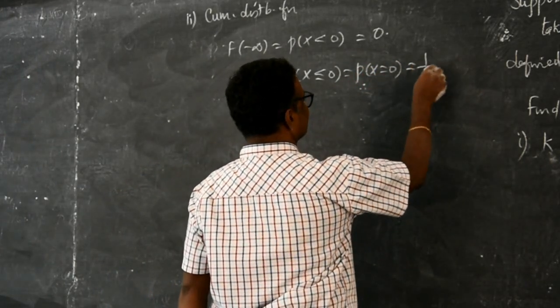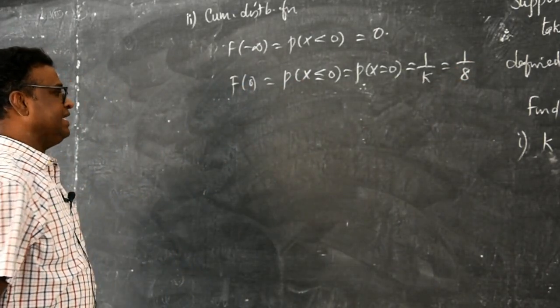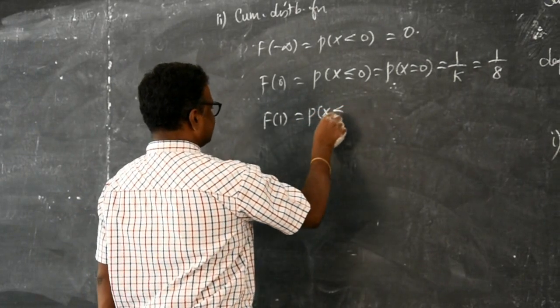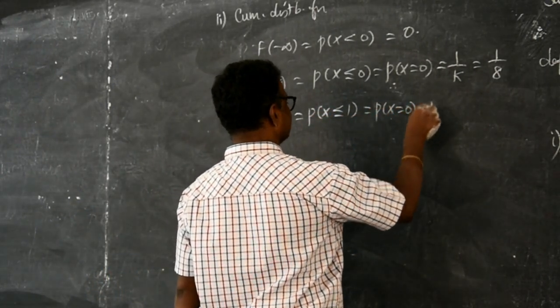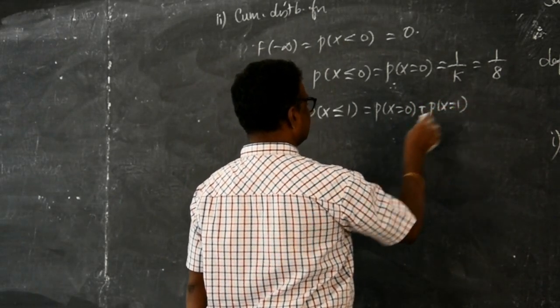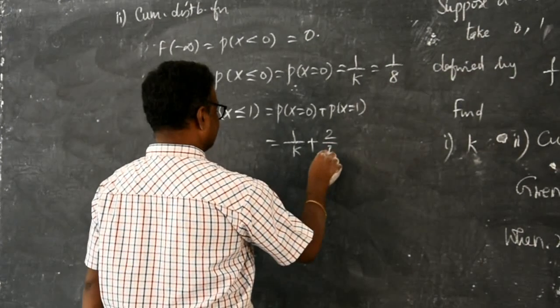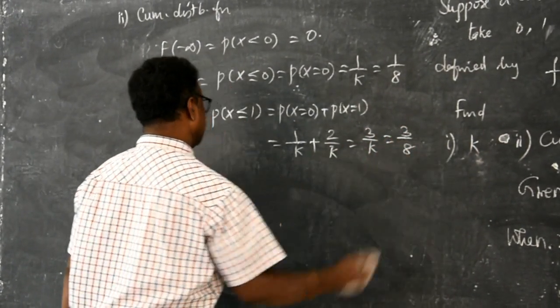For 0 it is 1 by k, and we found the value of k also. So, 1 by 8. Now, F of 1, P of x less than or equal to 1, that is P of x equal to 0 plus P of x equal to 1. Is it 1 by k plus 2 by k? Is it 3 by k? So, the answer is 3 by 8.